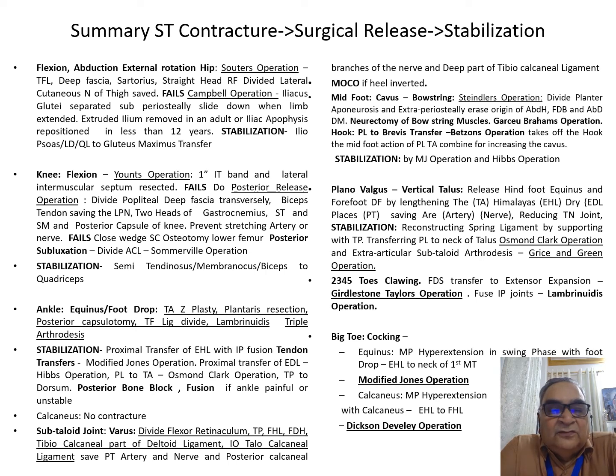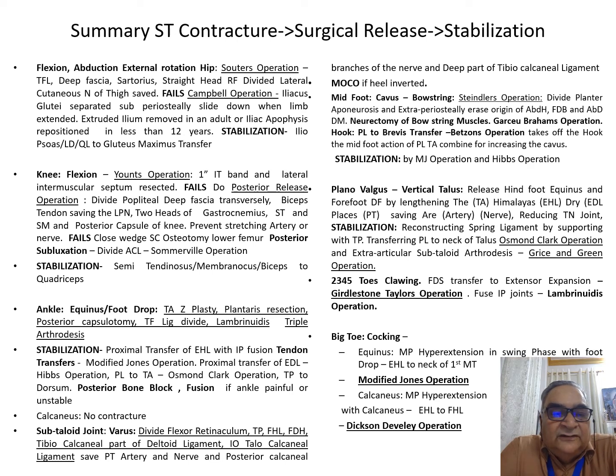You can use peroneus longus in equinovalgus, which is Ober-Clark, and tibialis posterior to the dorsum in equinovarus. You can do a posterior bone block, or you can do a fusion. You can fuse the ankle if the ankle is painful or unstable. In the calcaneus, you usually have no contracture, so you have to only restore power.